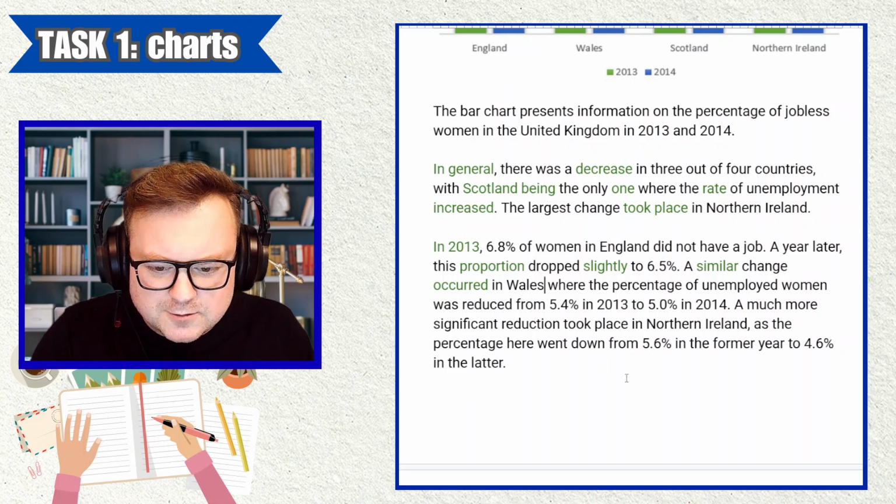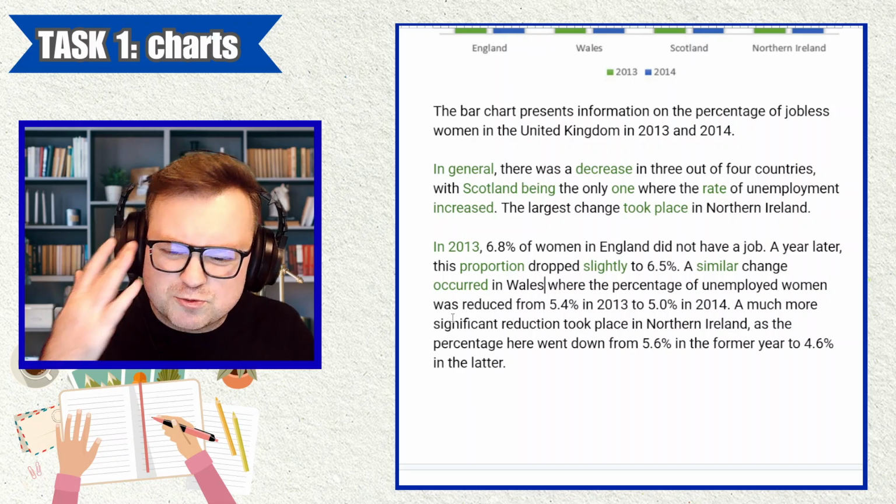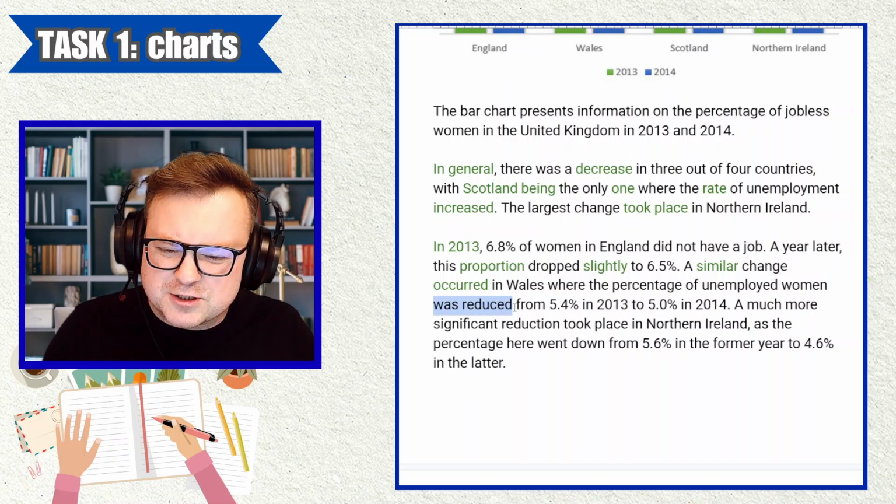I'd put a comma here, where the percentage of unemployed women was reduced. I don't know about this was reduced as passive.